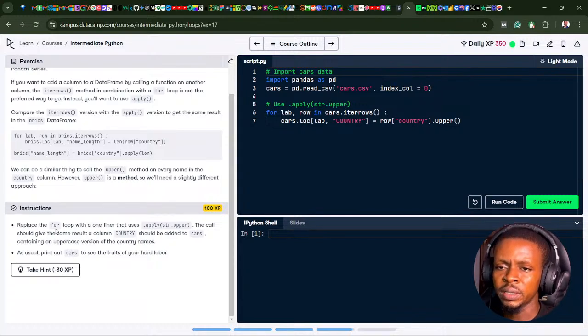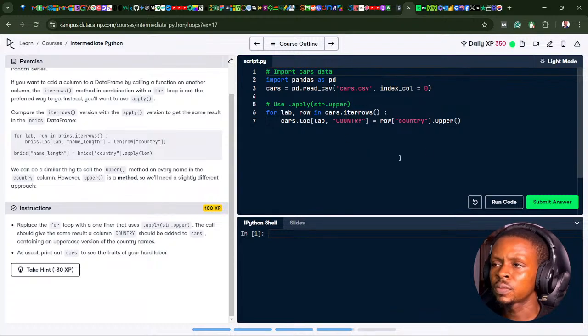Okay. Replace the for loop with a one-liner that uses apply and upper. The call should give the same result. A column COUNTRY should be added to cars, containing an uppercase version of the country names. As usual, print out cars to see the fruits of your hard labor.